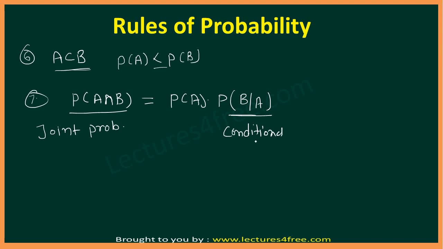Okay, so we have seen in my earlier lecture what conditional probability is. If some event is depending on some other event, we get it like this, conditional probability. But if our event B has already happened and A is depending on that, then we can write it like this also: probability of B into probability of A when B has already happened, or when B is given.